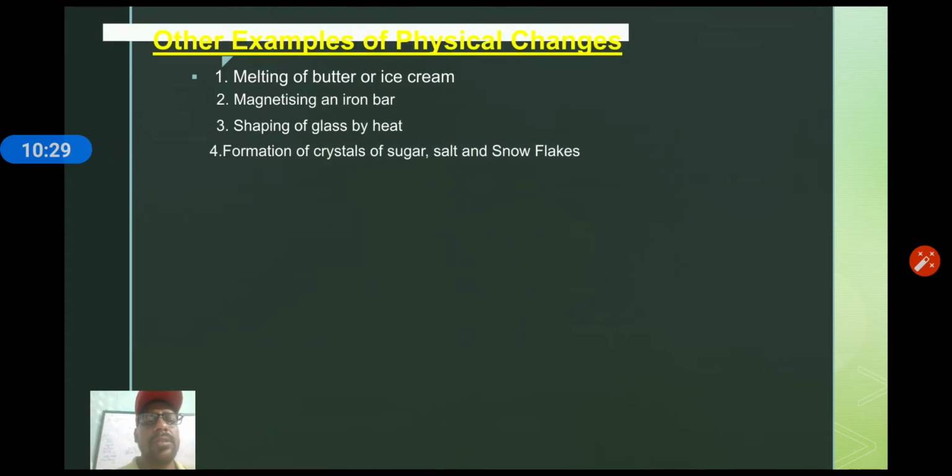Now, I think we have discussed what a physical change is, the exact meaning of physical change. A physical change is a kind of change in which no new substances are formed, only the state will change. Either it may be shape, size, color or state.